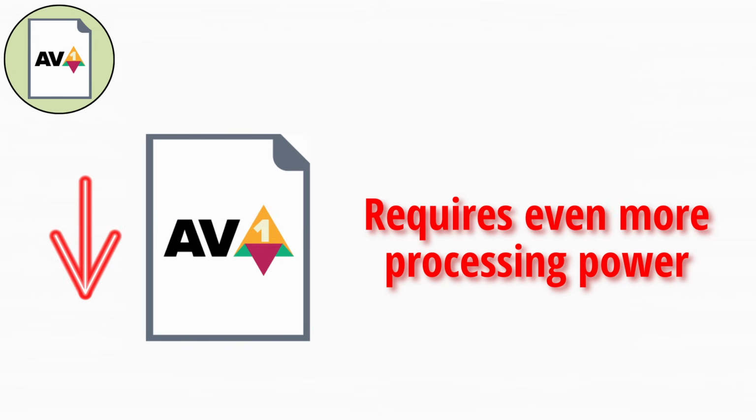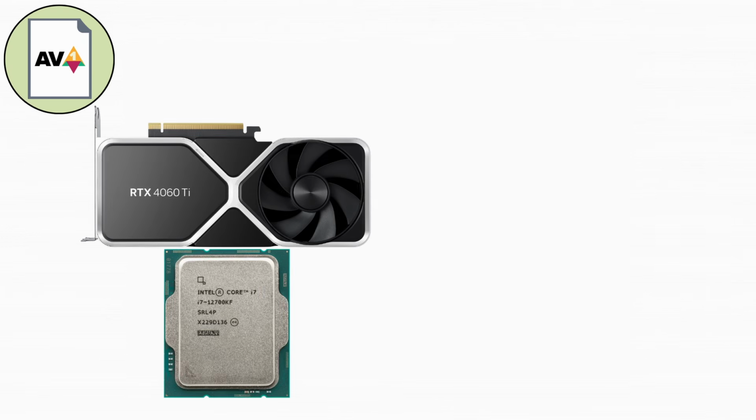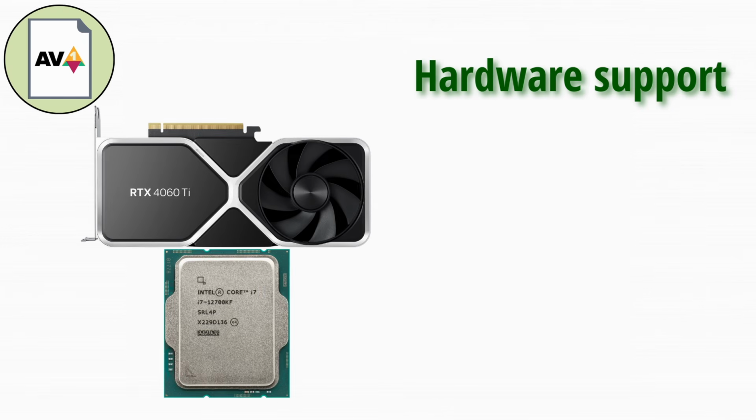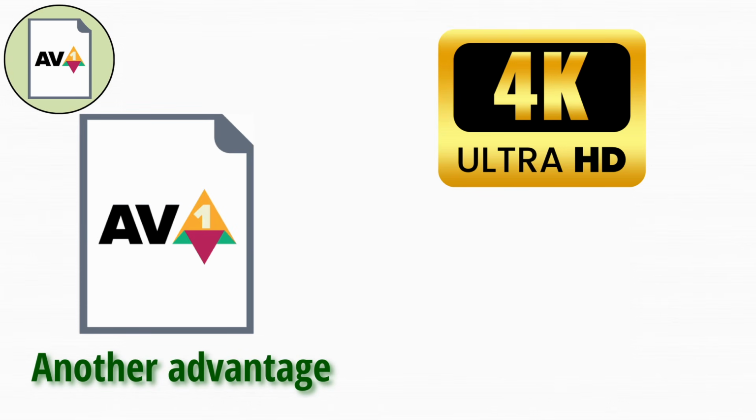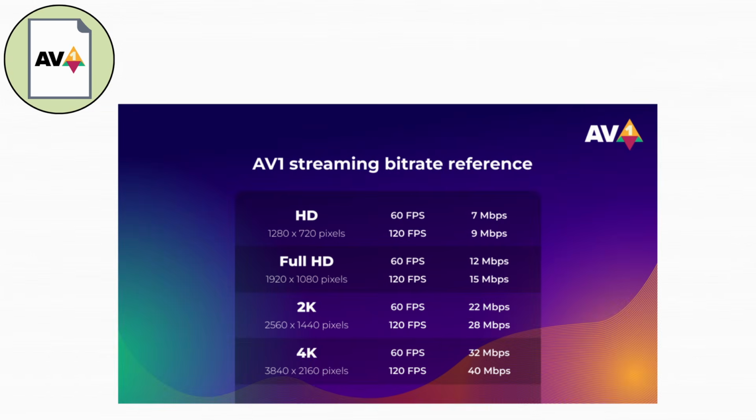The downside is that AV1 requires even more processing power to encode and decode. However, modern GPUs and CPUs are starting to include hardware support for AV1. Another advantage of AV1 is that it is designed for the future of internet streaming, especially for 4K and 8K content. It reduces bandwidth usage significantly, which is important for global streaming services.